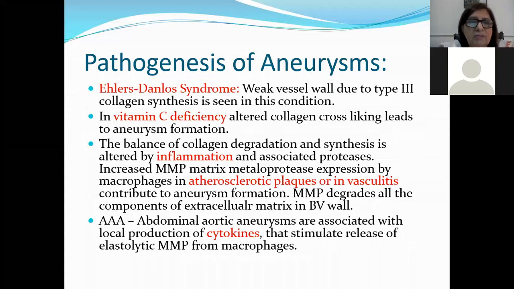Next is vitamin C deficiency. Altered collagen cross-linking is produced, leading to aneurysm. So in vitamin C deficiency, which is important for the collagen cross linkages, aneurysm formation can occur. The balance of collagen degradation and synthesis is altered by inflammation and associated proteases. Increased matrix metalloprotease expression by macrophages in atherosclerotic plaques or in vasculitis contributes to aneurysm formation. So matrix metalloproteinases degrade all the components of extracellular matrix in the blood vessel wall.